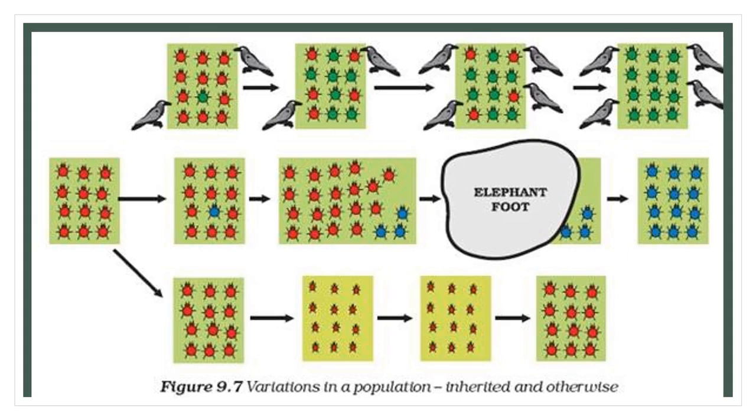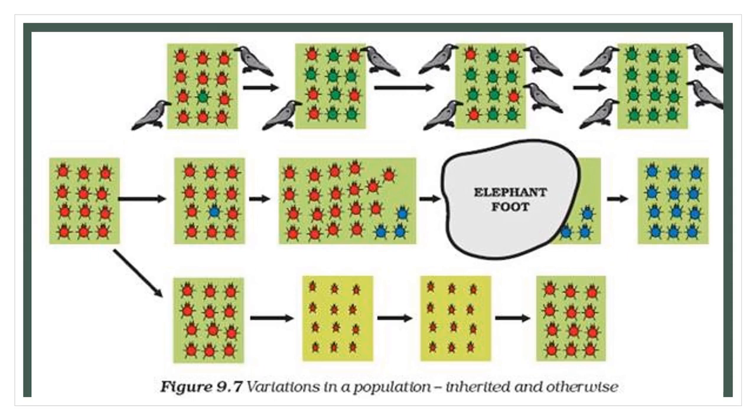So what will happen to the next generations? Most of the red beetles are eaten by the crow, and the green beetle will survive because it can hide itself within the bushes. The green beetles cannot be seen by the crow.